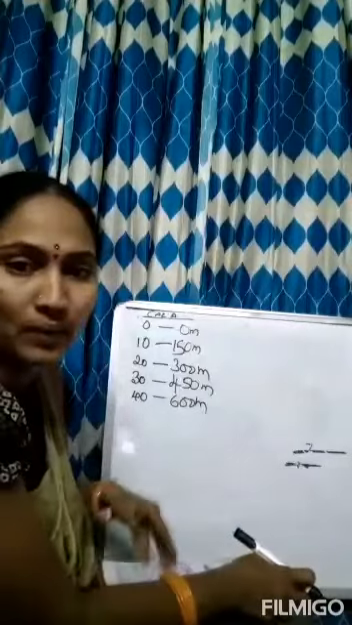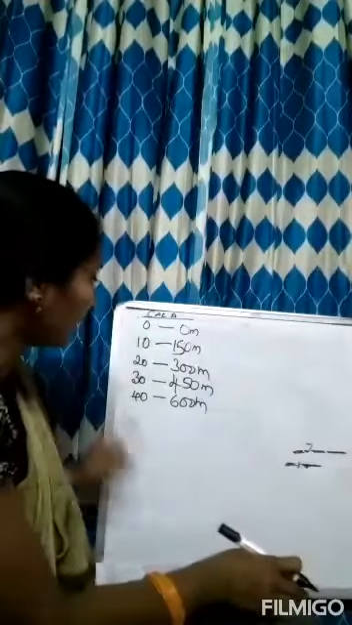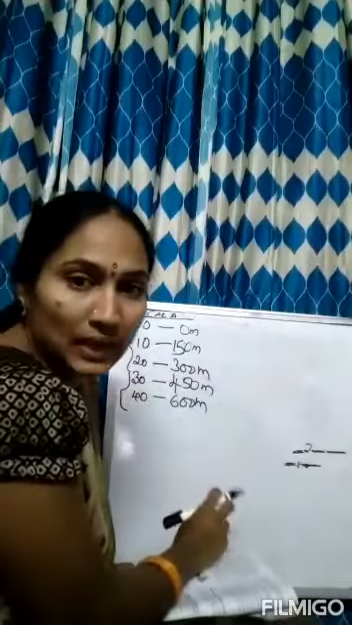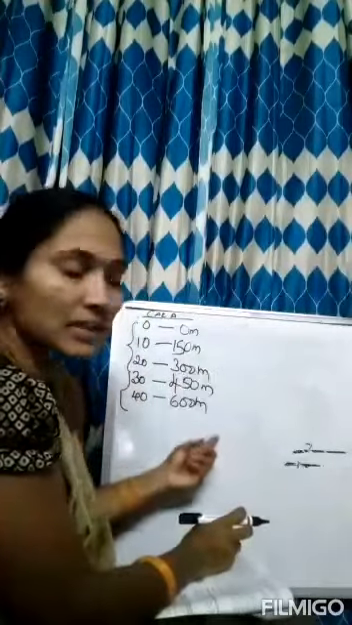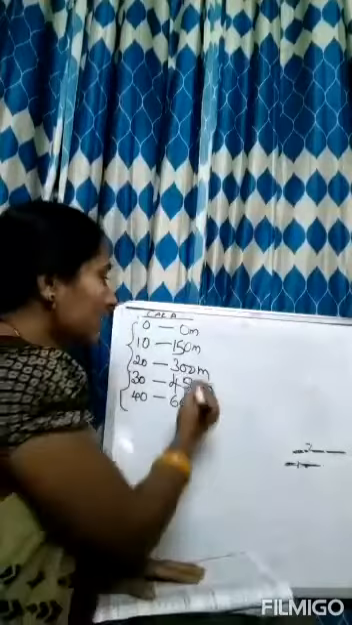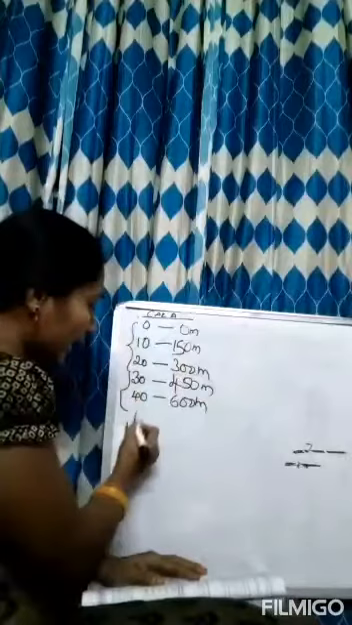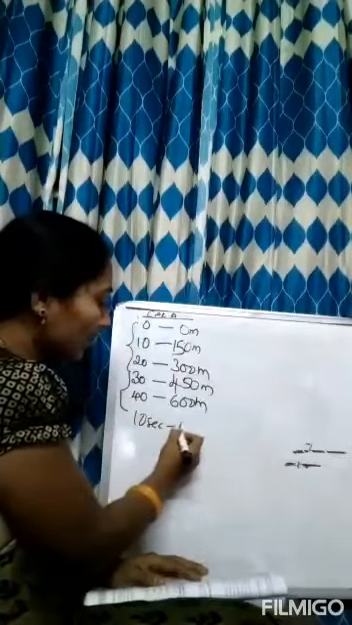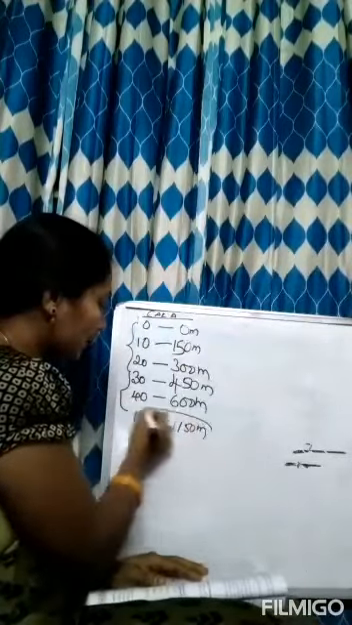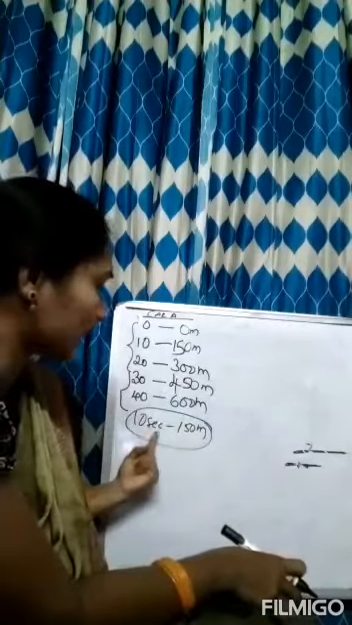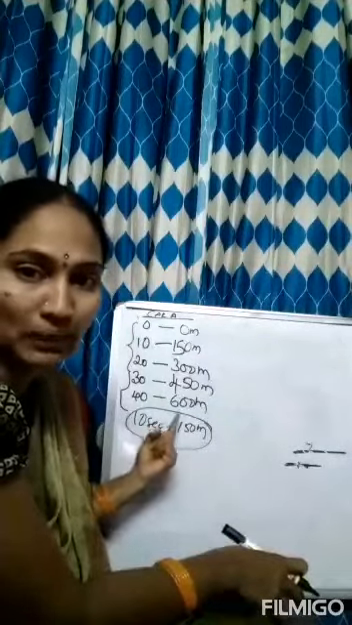So here, what you have to observe? The timing interval is same and the distance travelled by car A is also same. 150, 150, 150. That means for every 10 seconds, it is travelling 150 meters. This is a very important point you have to note down. For every 10 seconds, it is travelling 150 meters.